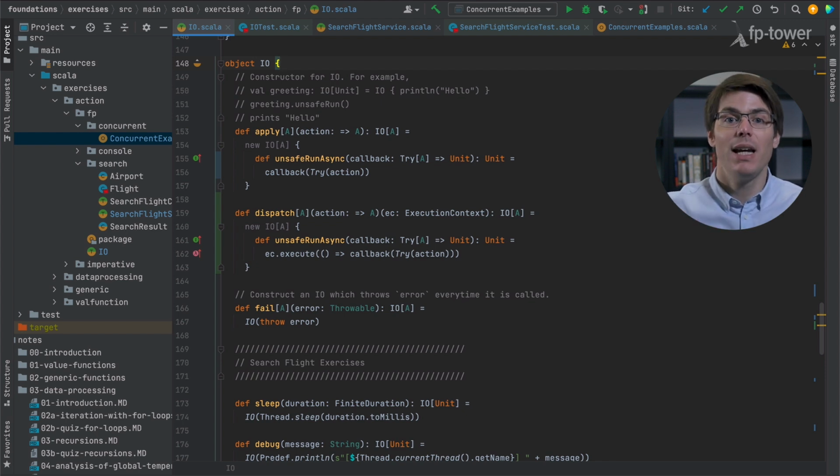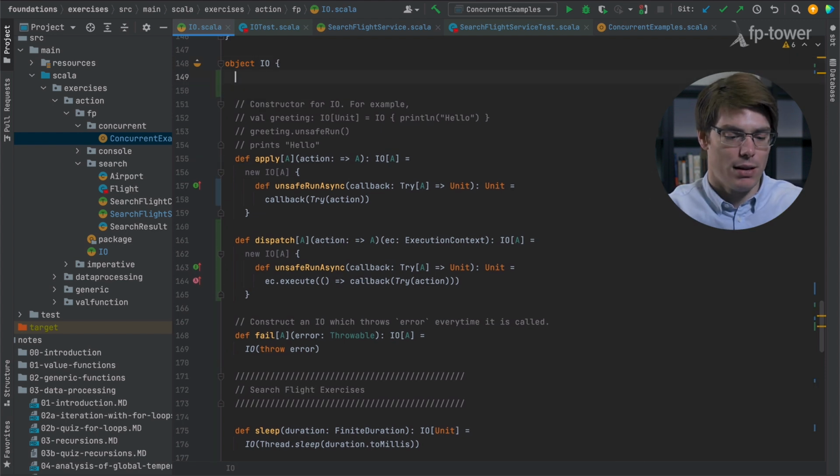Now, before we move on, I would like to define a new constructor for I/O based on unsafe run async. It will help us in case we want to change the I/O encoding later on, and it also provides a more consistent syntax. So let's call this method async. That's the name chosen in Cats Effect.